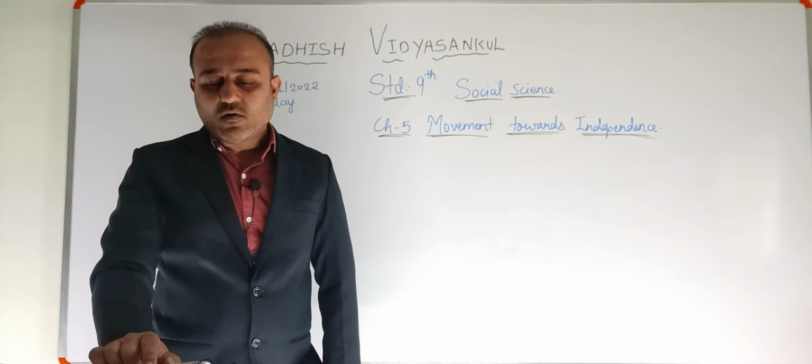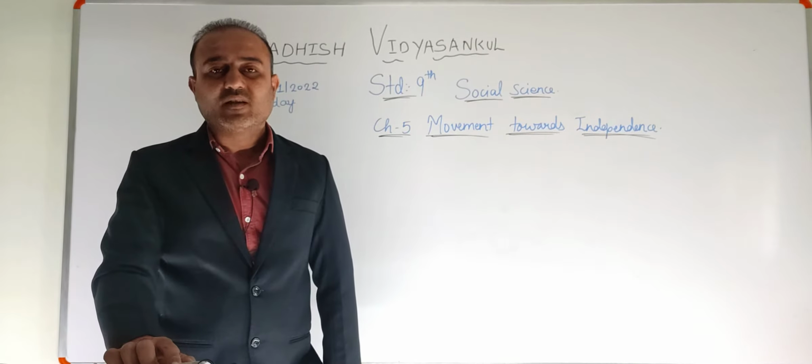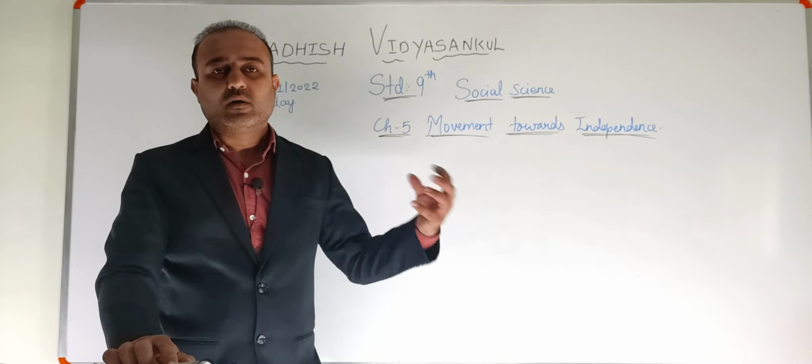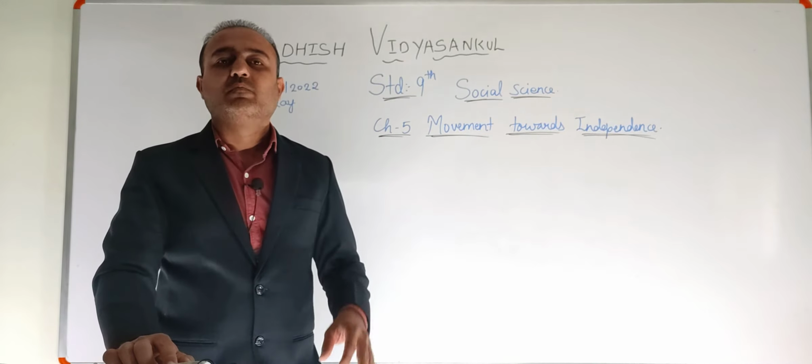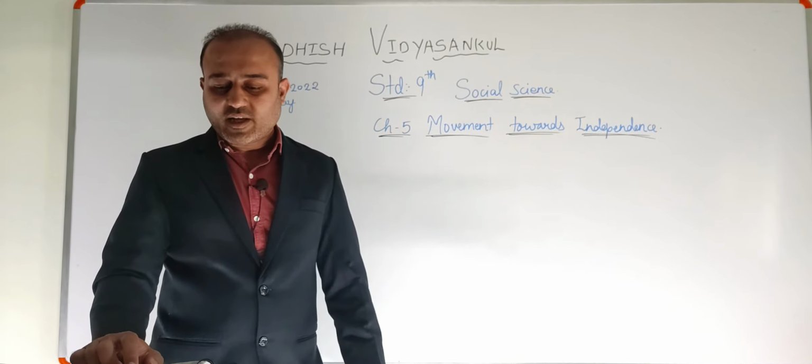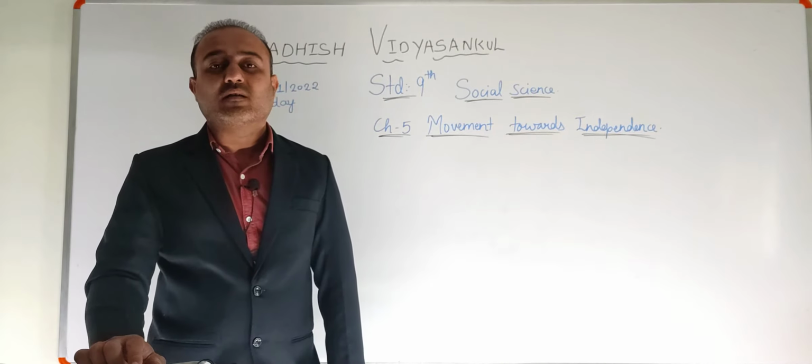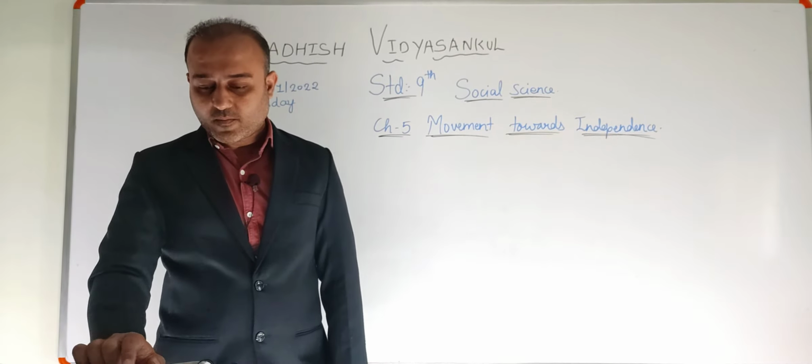Eventually, the British government rejected the recommendations made in this report, right? So whatever was recommended in this Nehru Report was rejected by the Britishers. Okay. So next paragraph, demand for complete independence, 1929.